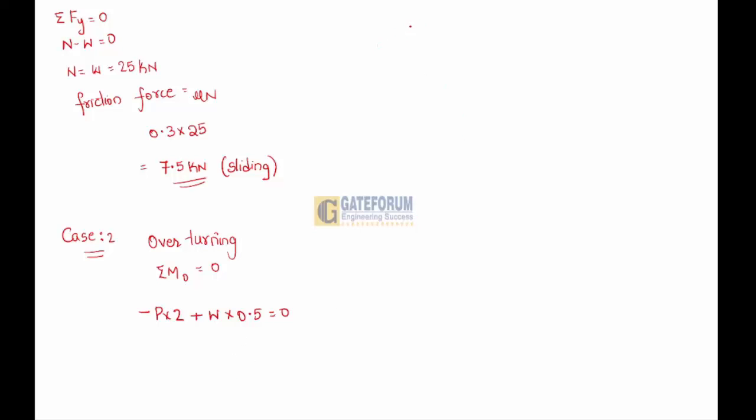So 2P is equal to 25 into 0.5. P is equal to 25 into 0.5 by 2, which is 6.25 kilonewton.